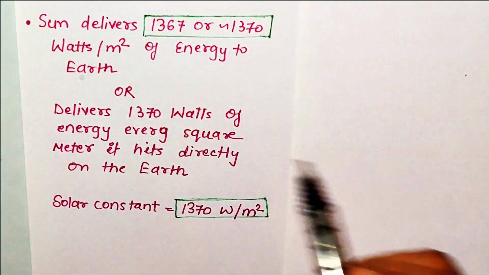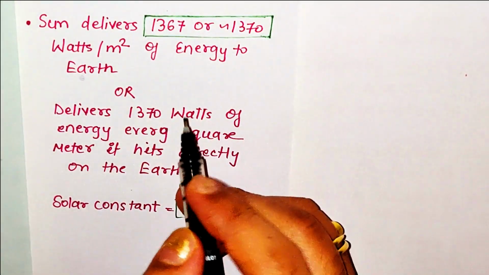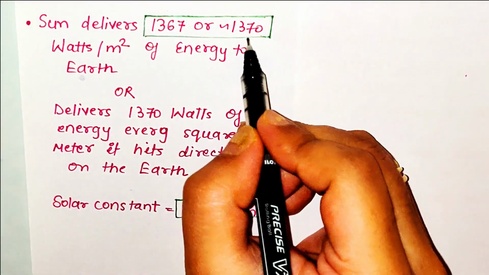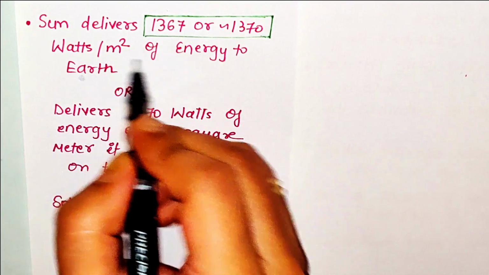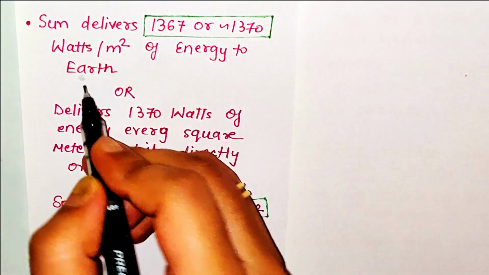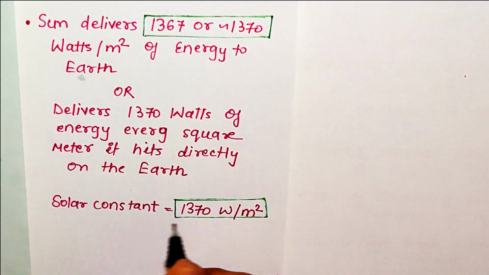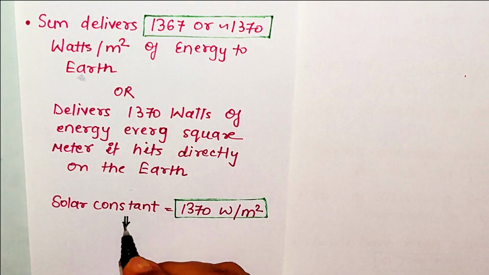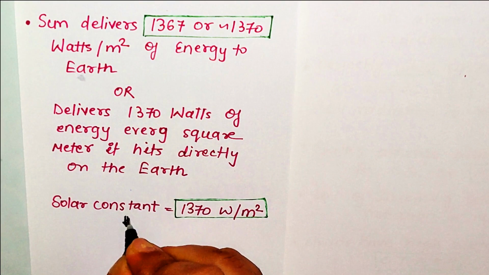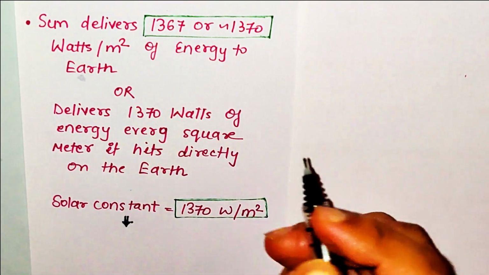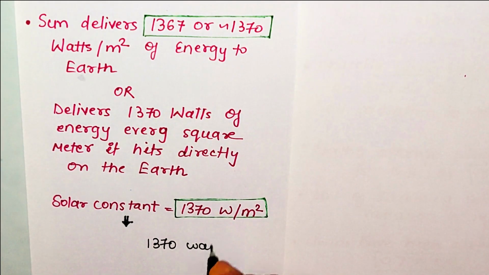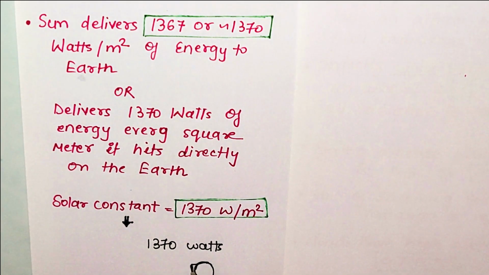Now there are a few interesting points about the incoming solar radiation, like the sun delivers approximately 1370 watt per meter square of energy to earth, which means the solar constant is equal to 1370 watt per meter square. This value needs to be remembered as it can be used in solving numericals. So it means the sun delivers 1370 watts of energy per square meter on the earth.